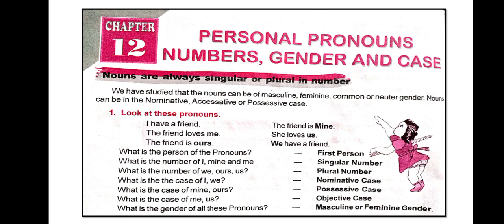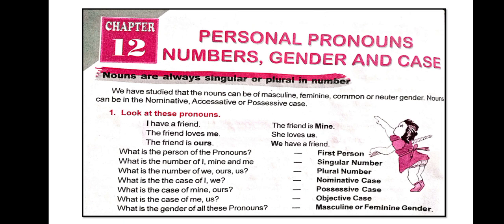Nouns are always singular or plural in number. If nouns are given in a number, right? So always it is having singular and plural number. We have studied that the nouns can be of masculine, feminine, common or neuter gender. Nouns can be in the nominative, accusative or possessive case. So here we will learn in this chapter about numbers, genders and case.